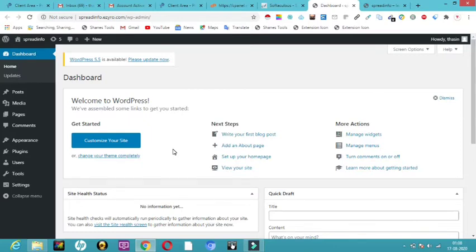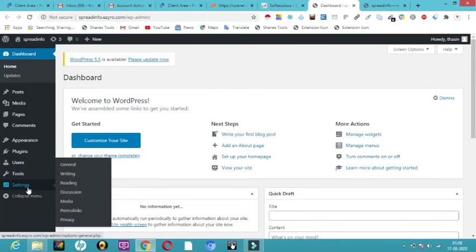Don't get scared by seeing this dashboard. It's going to be very simple and very user friendly. I'll explain it step by step. If you follow me, definitely you can learn this very quickly in this whole session. Here you can see the site name I told you about. This is Spread Info, and we can change this whenever we want.